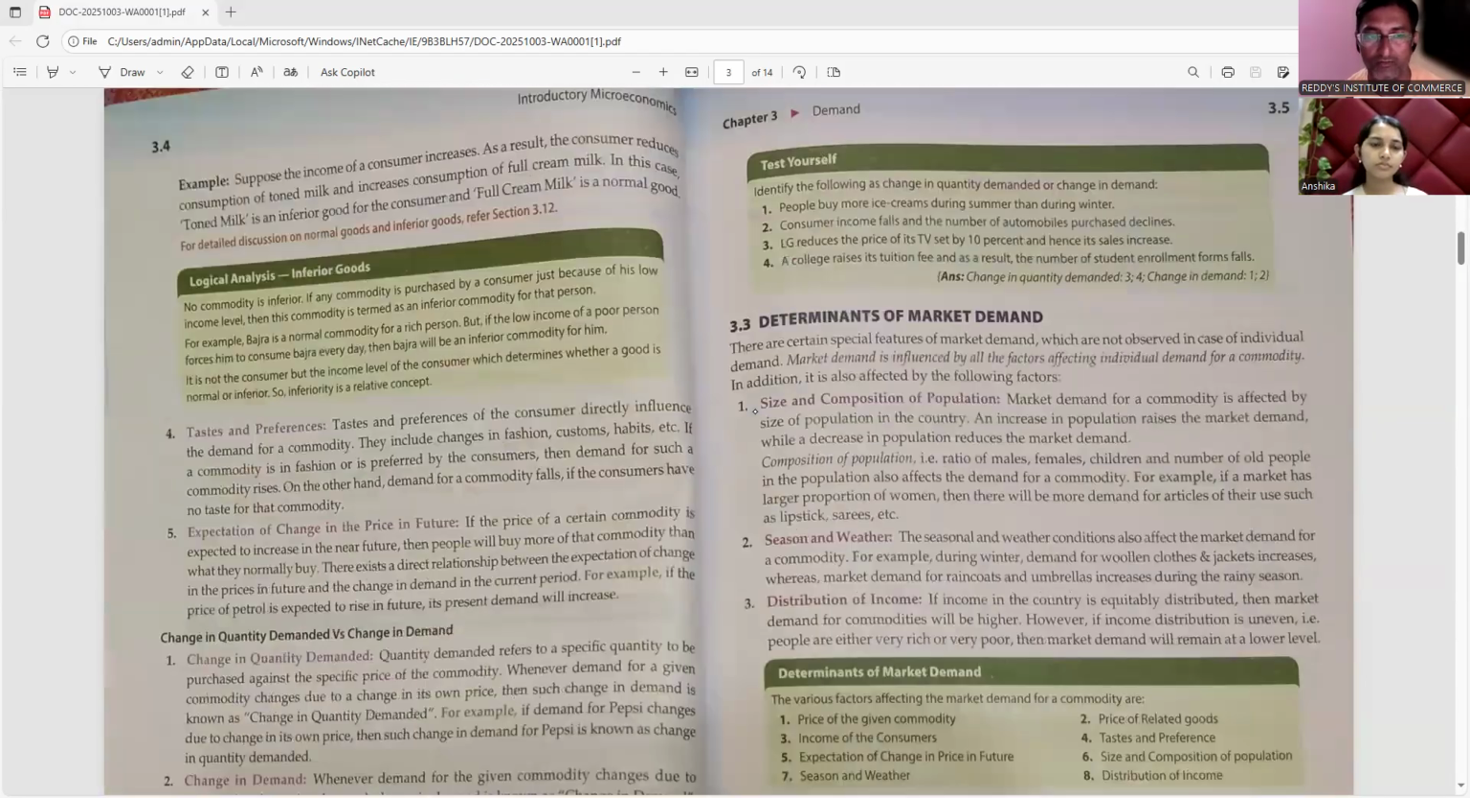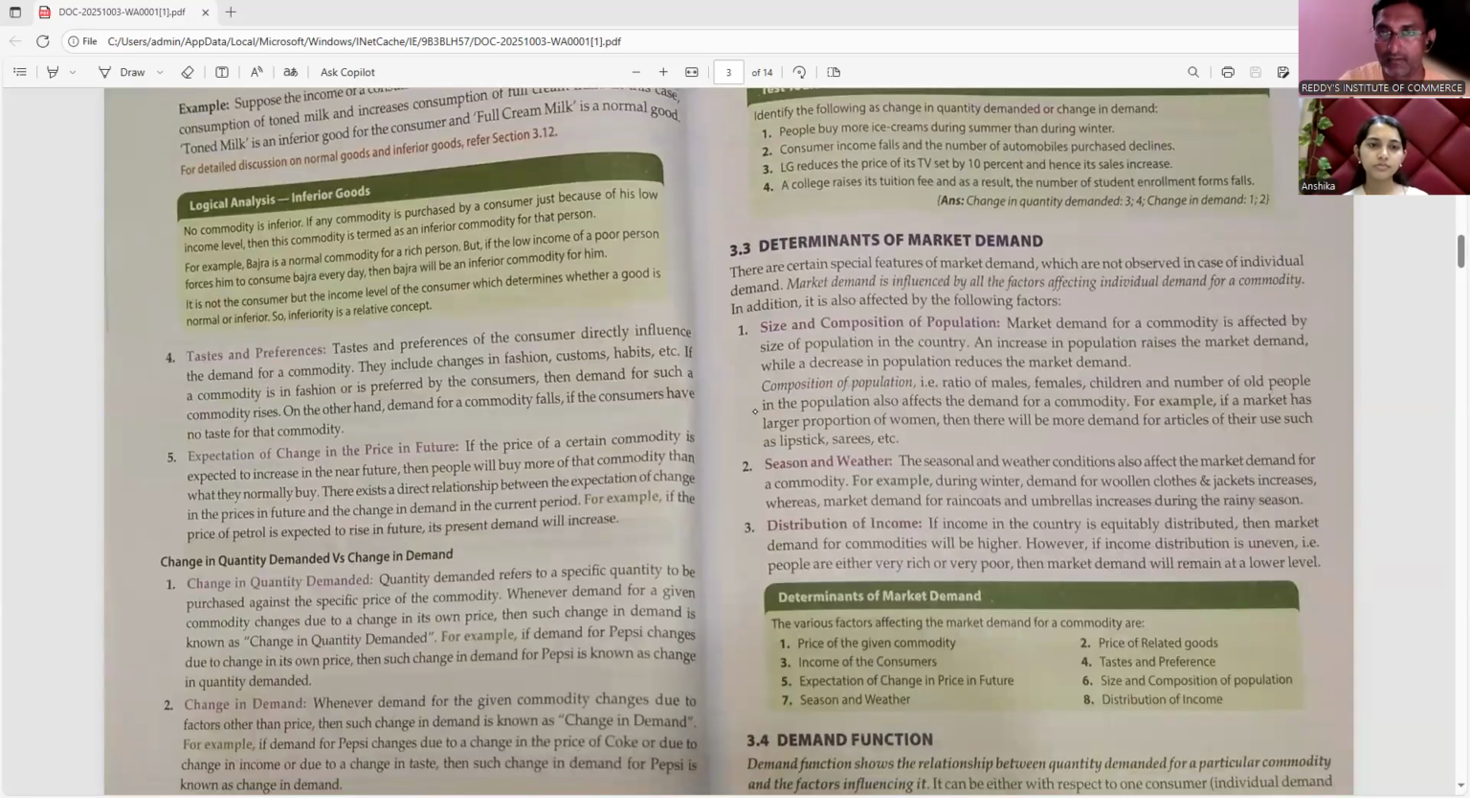Now we can see other determinants, other important factors which influence the demand of the commodity. Number one, taste and preferences. This is also one of the most important determinants affecting the demand of a commodity. Let's see how taste and preferences of the consumer directly influence demand, because they include change in fashion, customs, and habits.